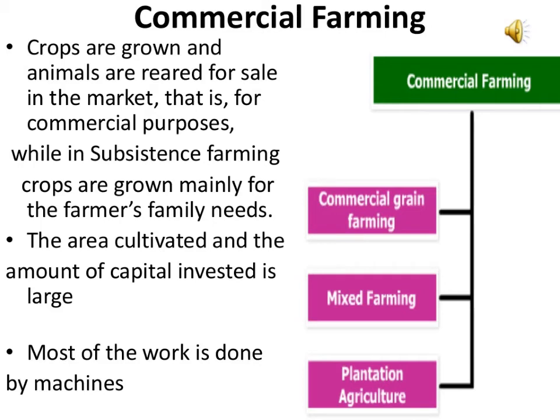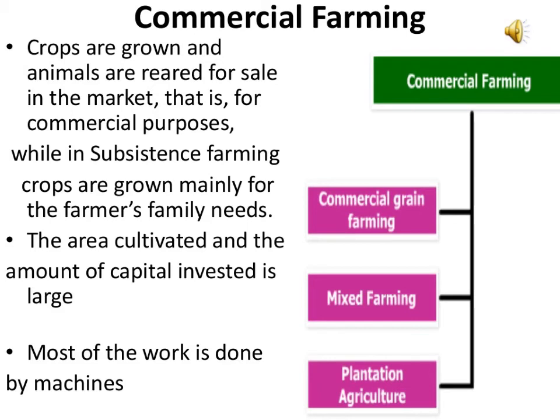The second type is mixed farming. In mixed farming, livestock are reared along with the farming of food and fodder crops. Both the activities are practiced on the same farmland. In this farming, cereals and vegetables are grown as food crops, while alfalfa is grown as fodder crop for animals. Especially dairy animals and poultry are kept to get milk, milk products and meat.